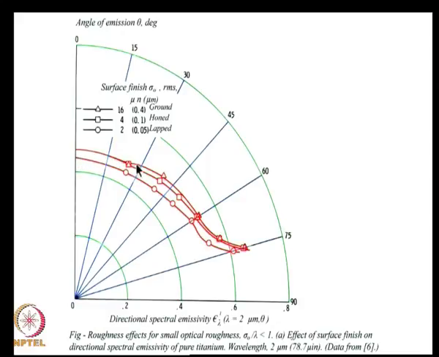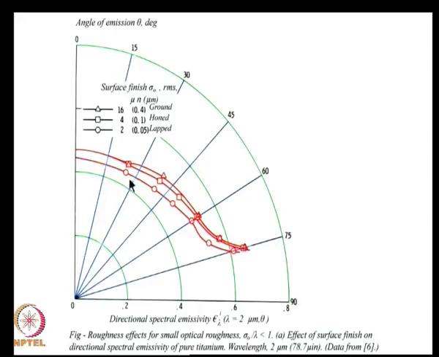higher emissivity for a ground surface, but in spite of the honing and grinding or lapping, the angular variation of emissivity has not changed much. It remains almost similar. So, the state of the surface has not altered its angular dependence.